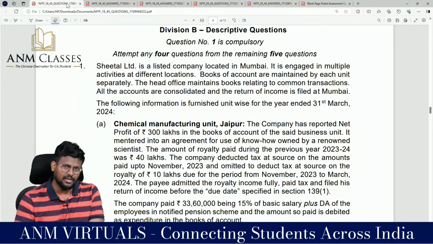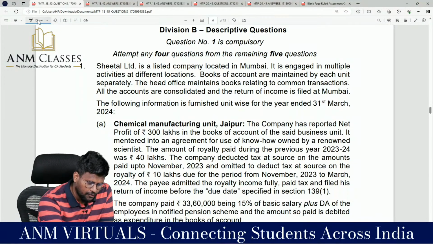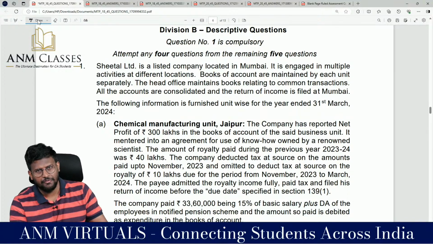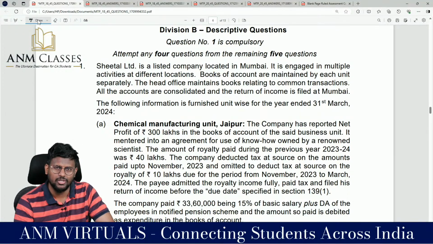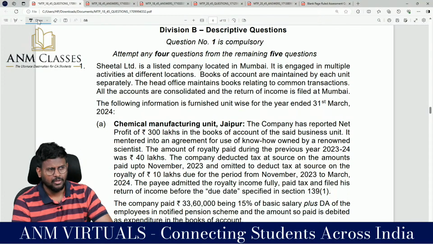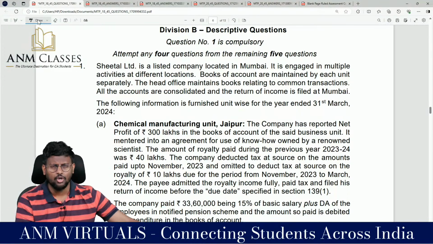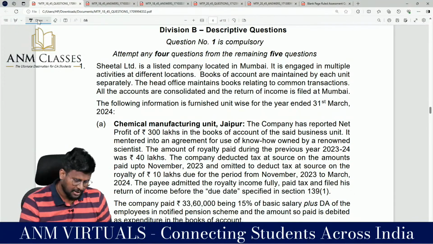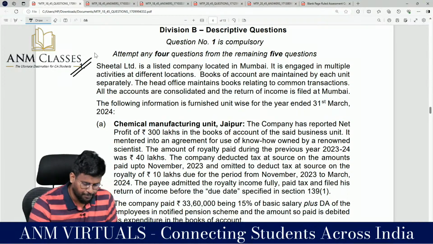This is a small lecture to solve question number 1 from our mock test paper of direct tax, which is a compulsory question. And that's a 15-mark question. So I thought that 14 or 15 marks is very important for this exam. We will be trying question number 1.